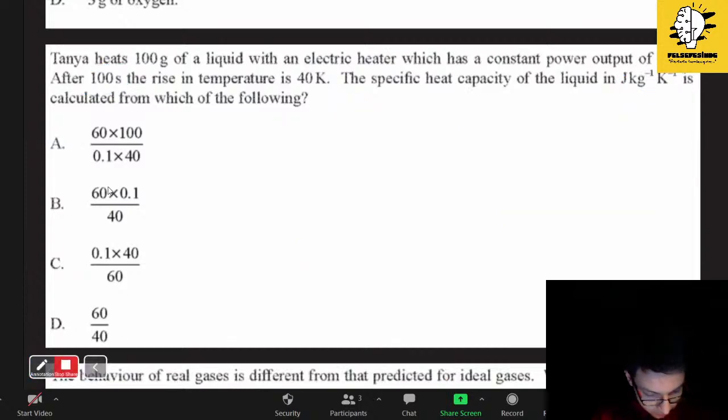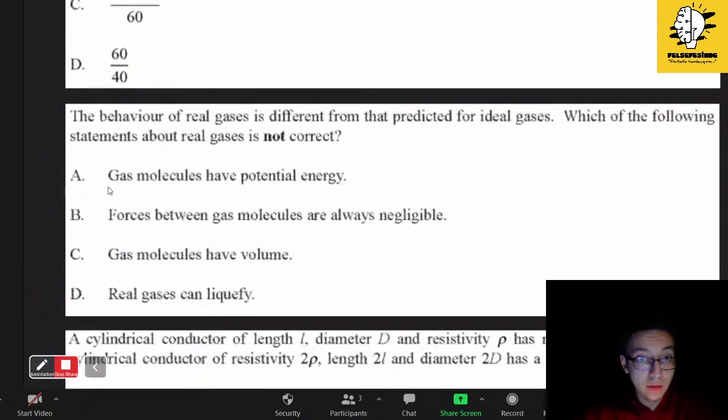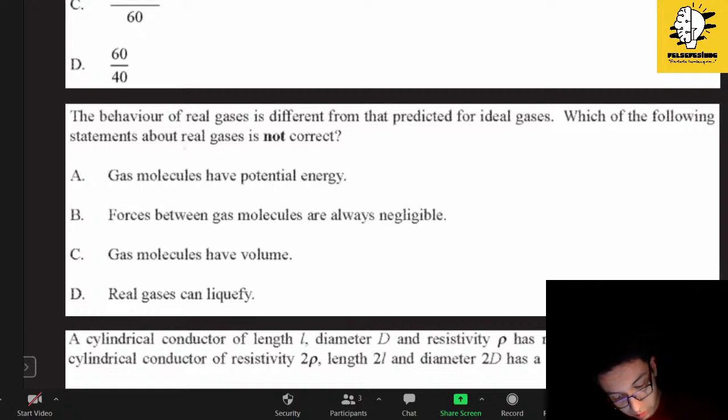So the next one. Okay, so this is about the behavior of real gases, which is different from that predicted for ideal gases. Which of the following statements about real gases is not correct? Okay, is not correct. So at this point, we will be checking the answers. A: gas molecules have potential energy. Let's remember that ideal gases are assumed to not have potential energy. So A should be correct because we are now looking for real gases.